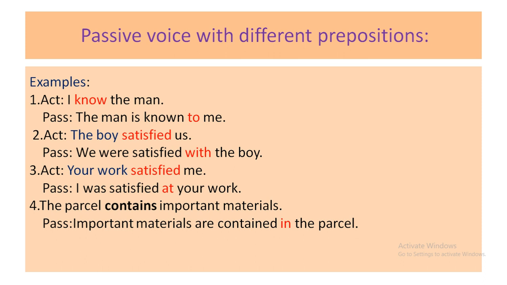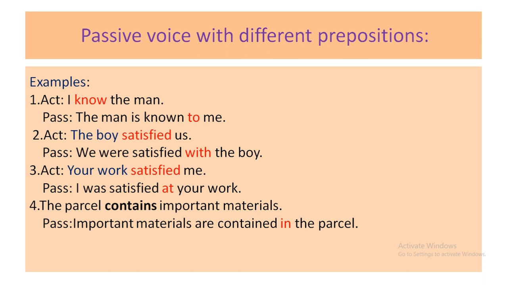According to the 5 steps, the object will be the subject, auxiliary verb, verb 3, then preposition, then the subject will be the object. So your answer will be the man is known to me.